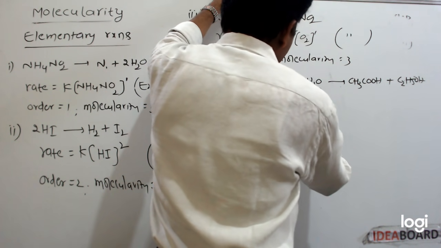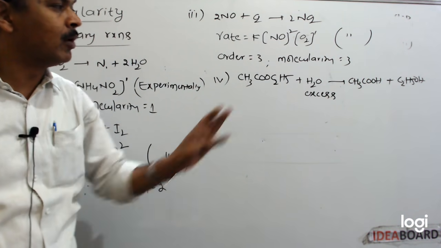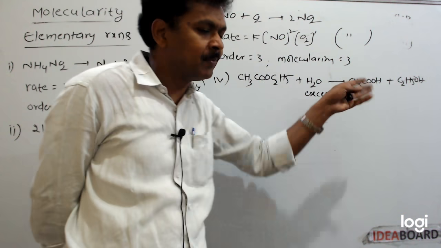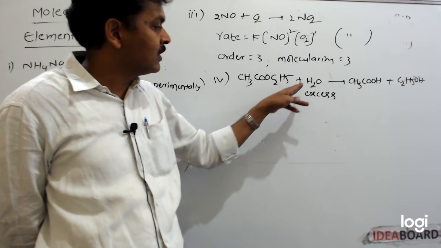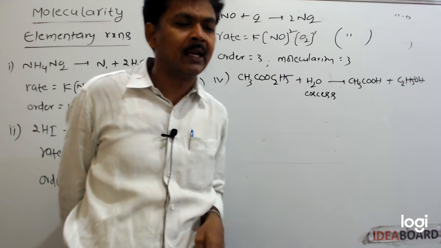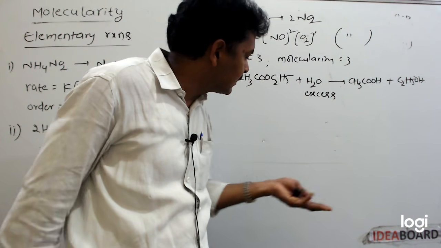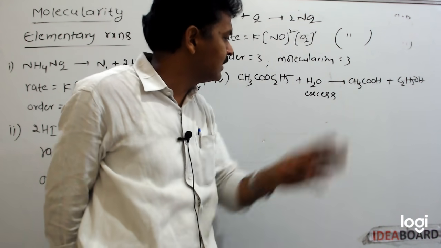In this reaction, excess of water is taken. Here the solvent is water. If excess amount is present, then the rate of reaction does not depend on water concentration. Even after completion of the reaction, there is no change in the concentration of water because excess amount is there.